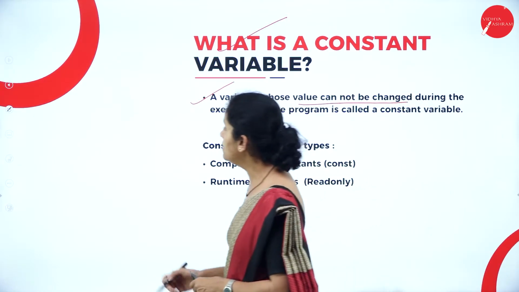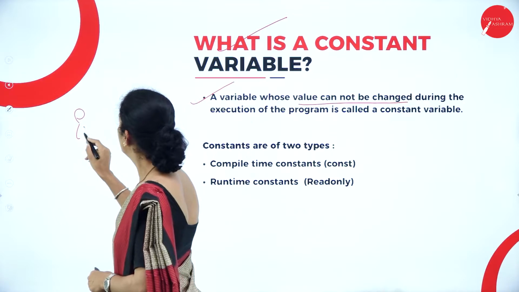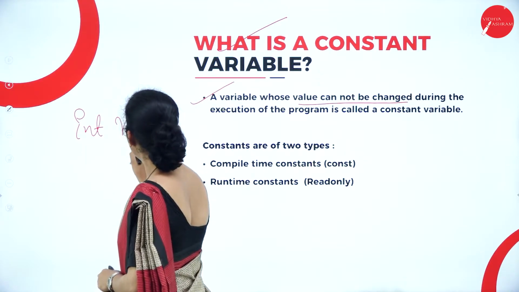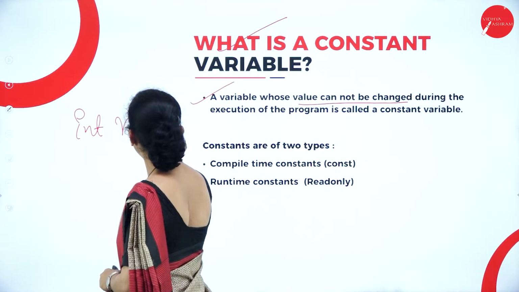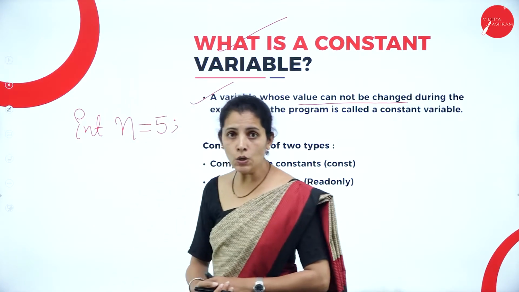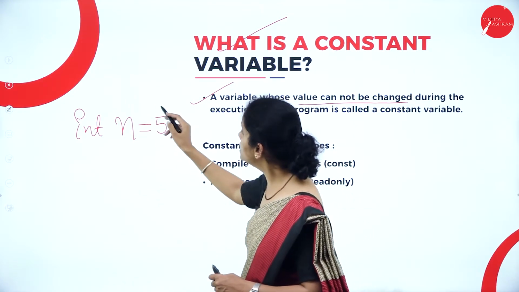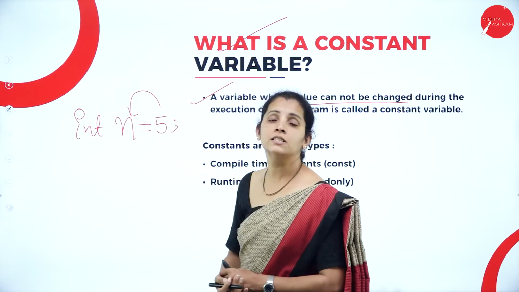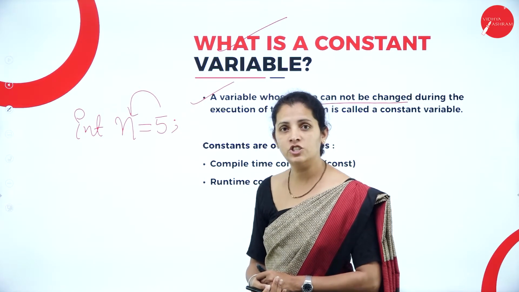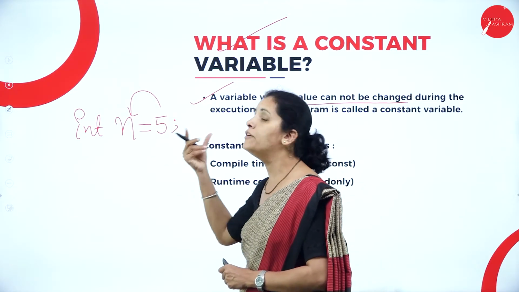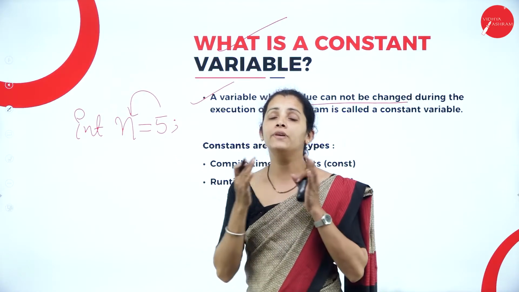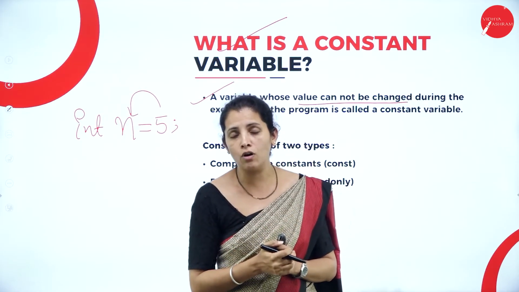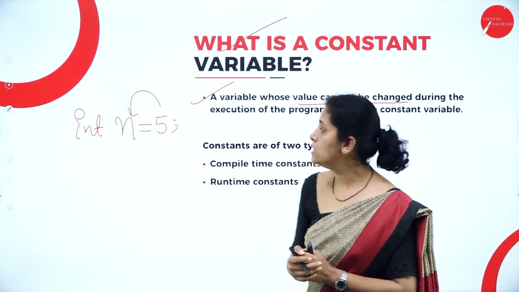For example, if I write int n = 5, the value assigned to n, that is 5, does not change. So these are fixed values, and the fixed values are themselves called constant values.